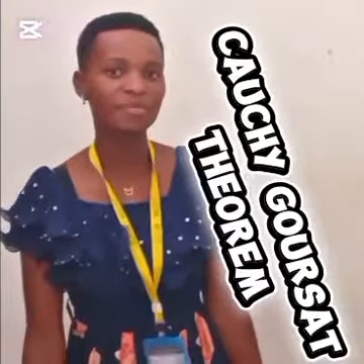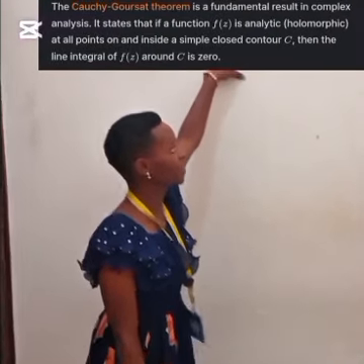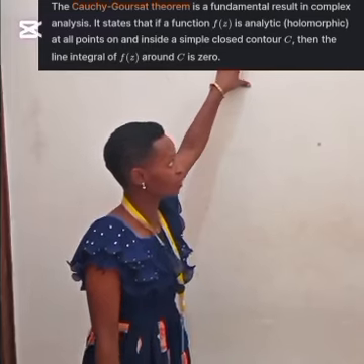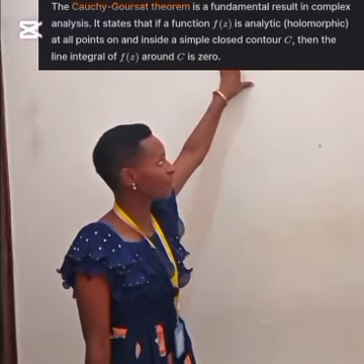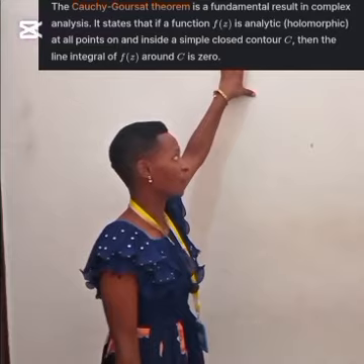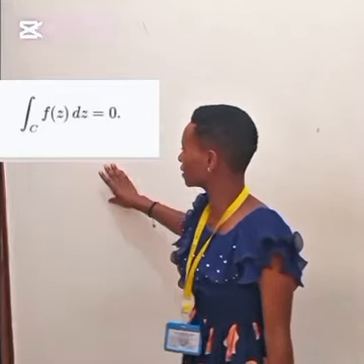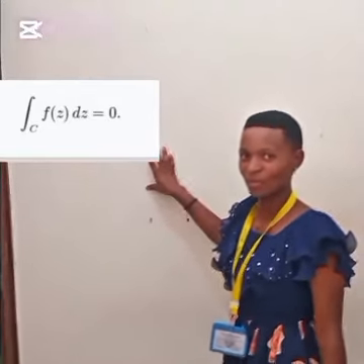Okay, our project is based on the Cauchy-Goursat theorem. So now we are going to state the Cauchy-Goursat theorem and how it is applied in real life. The Cauchy-Goursat theorem states that if a function is analytic everywhere, inside and outside the closed curve, then the integral along the closed curve is 0. So the mathematical formula of the theorem is the integral over a closed curve of f(z) dz equals 0.